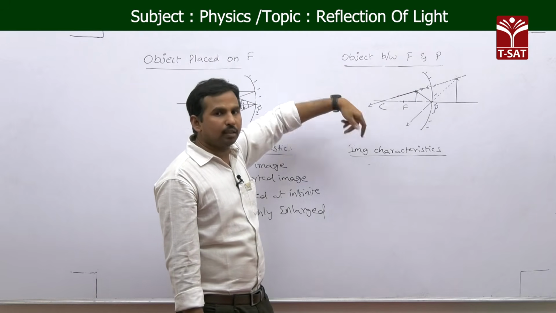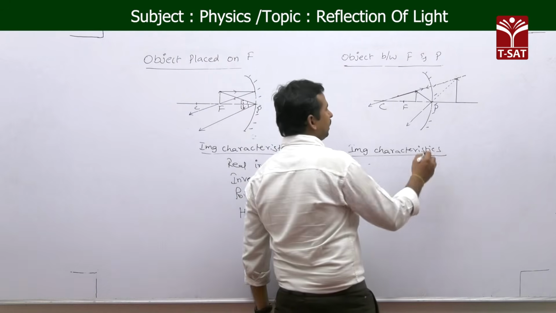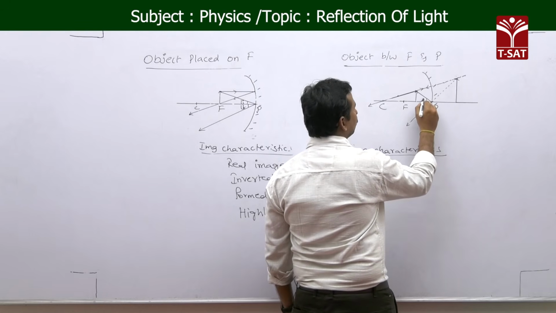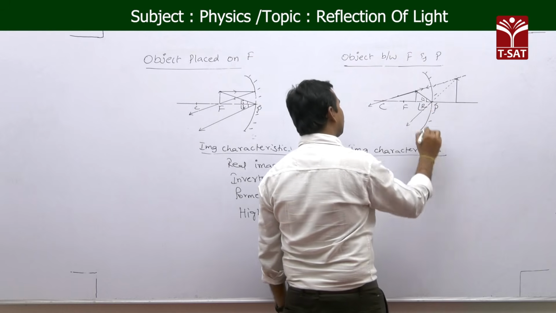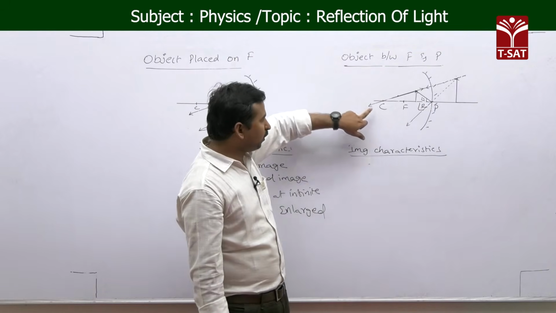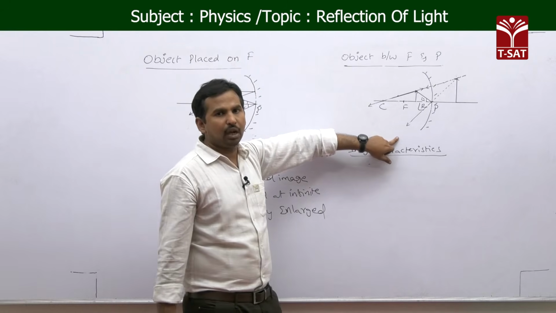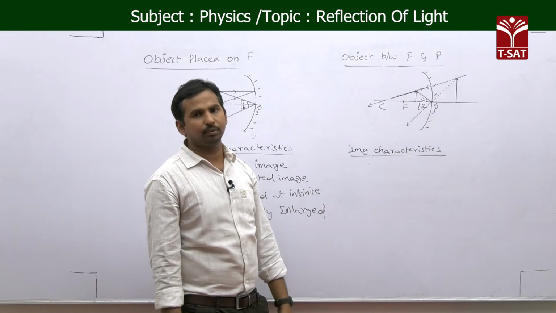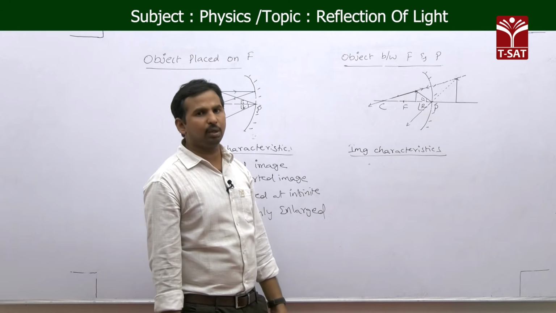The second one is the light ray incident on the pole. After reflection, according to rule 4, angle of incidence is equal to angle of reflection, that is i equals r. Then if you observe these two reflected light rays, after reflection they are going like a diverging beam of light rays.